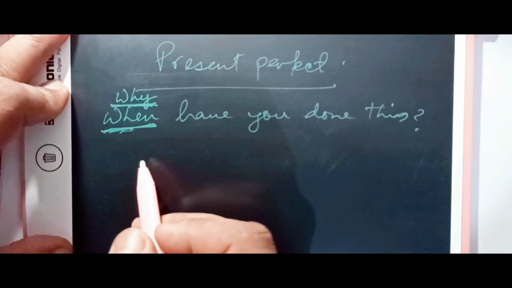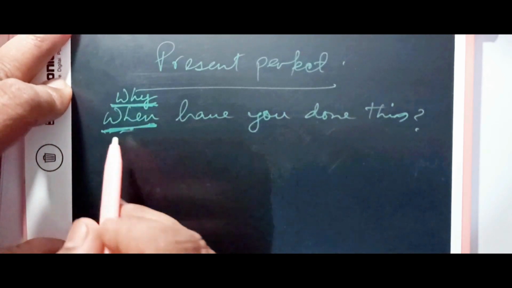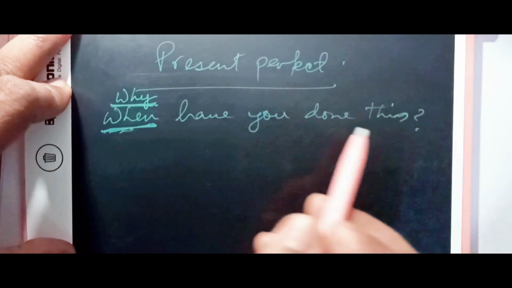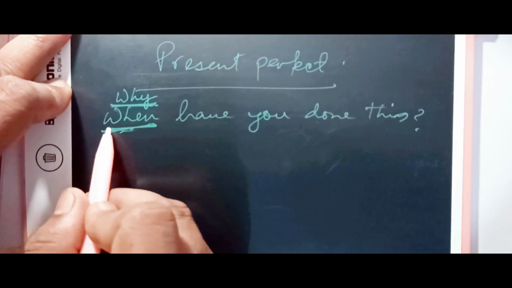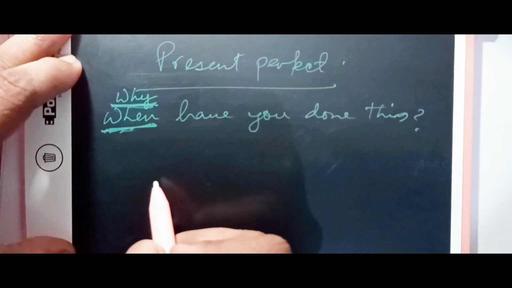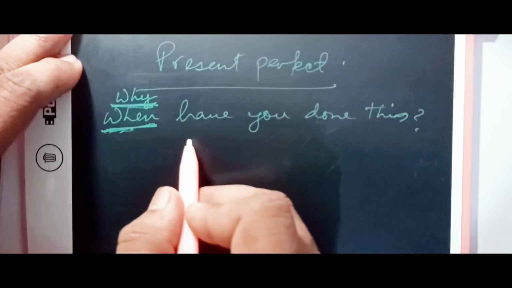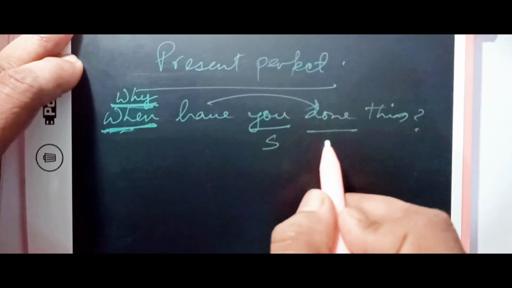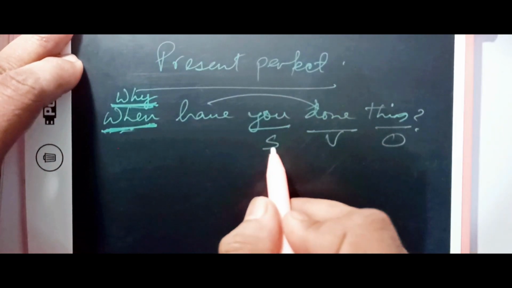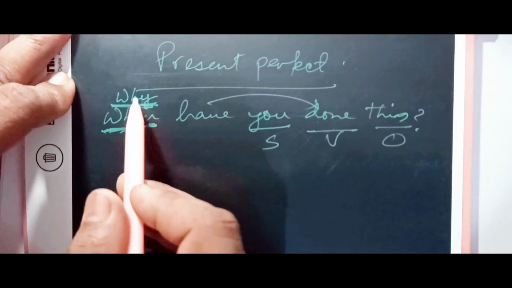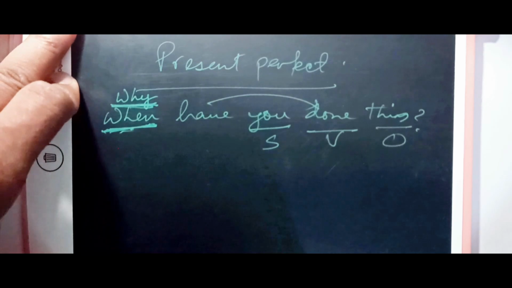Now, whichever way you write, why have you done this, when have you done this, after all, you're going to get the same answer. The only difference is whenever you write when, you will get when. Whenever you write why, you will get why. Okay, so let's see this. You have done this. So subject, verb and object, because this is an adverb and adjective.